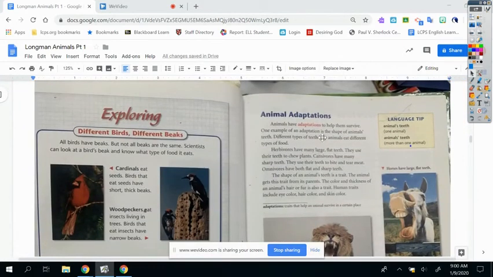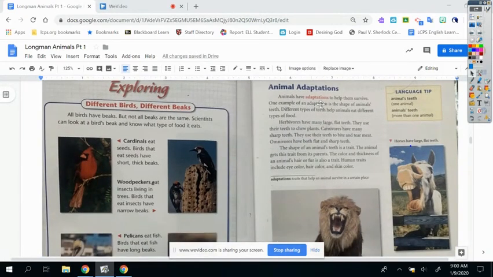Animal adaptations. Animals have adaptations to help them survive. One example of an adaptation is the shape of an animal's teeth. Different types of teeth help animals eat different types of food. Herbivores have many large, flat teeth. They use their teeth to chew plants. Carnivores have many sharp teeth. They use their teeth to bite and to tear meat. Omnivores have flat, sharp teeth.